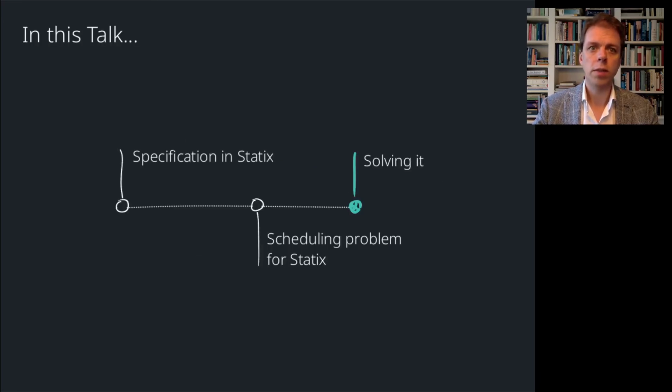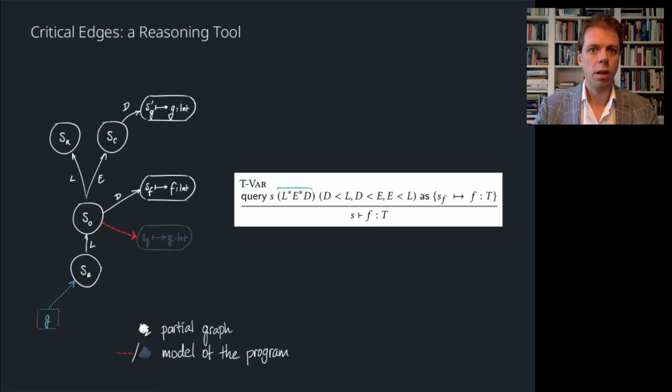So how did we achieve this fine-grained approach? The key to our approach are critical edges. Critical edges are those edges in the model graph that are relevant for the query, but that are missing in the intermediate graph. The presence of critical edges indicates that a query answer is unstable in an intermediate scope graph. On the slide, we see the same intermediate state we discussed before, where the declaration G is missing. It is shown in a different color to indicate that it is part of the model scope graph, but not of the intermediate graph. The variable rule is shown on the right for reference.